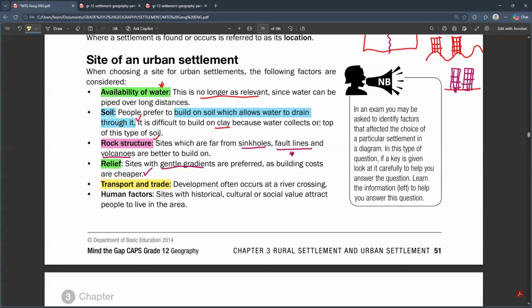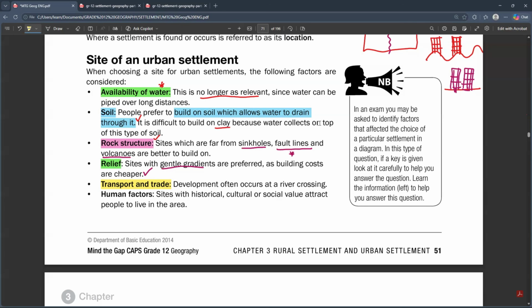In urban areas, there are a lot of secondary and tertiary economic activities. So we need a place where you can build a road, or a place that has a river, because you can transport things by boats through the river as well. So we need such places.